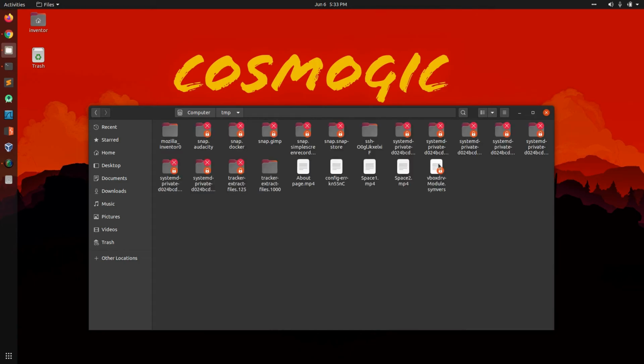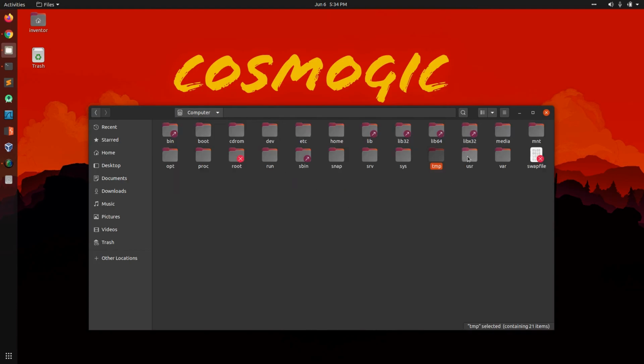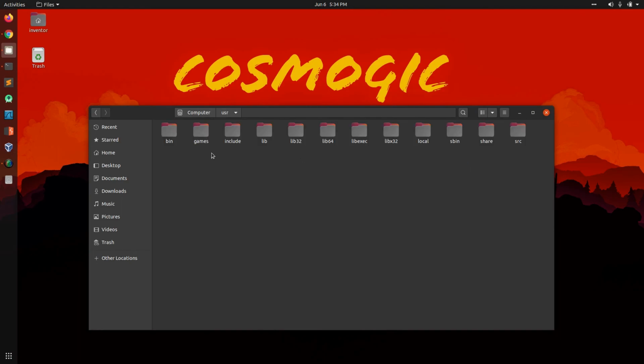Moving to tmp, it is used to store temporary files and folders. What I mean by temporary is, say we are using the system and because of some reason it crashes. Our operating system will come to the temporary directory and try to find any backups over here to restore the previous session.